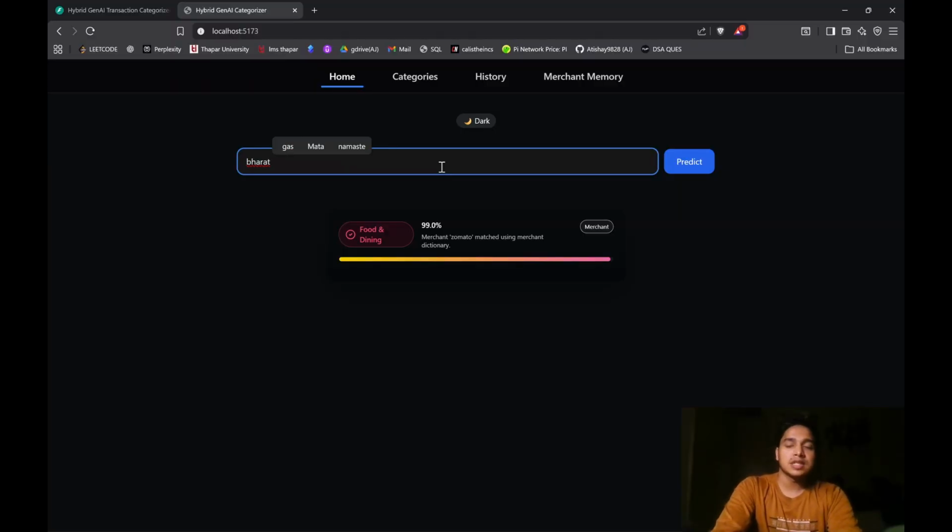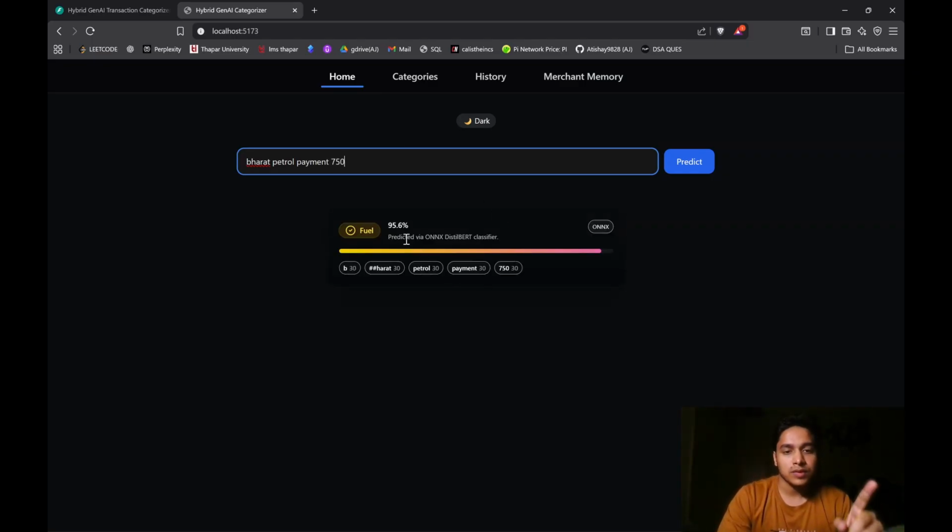So the model gives its prediction when I input a statement like this. See, predicted via ONNX DistilBERT classifier. Its confidence ratio is 95.6, that is, it is 95.6% sure that it has made the right categorization, that this expenditure belongs to the fuel category. The money has been spent on fuel. So what if it's not too sure about what the model is predicting? What do we do then?